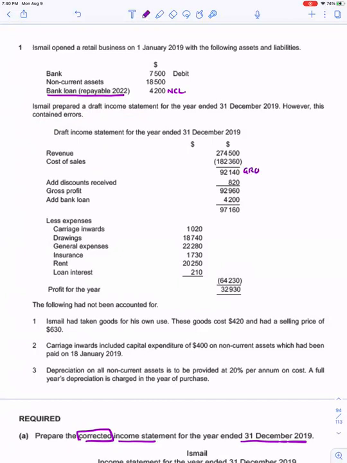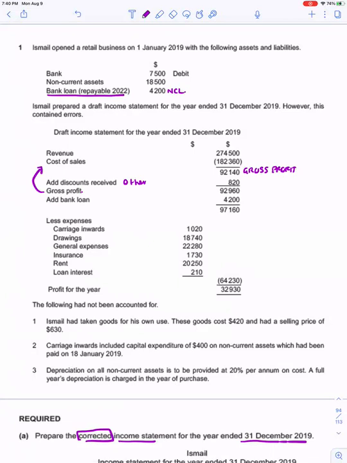I don't see anything wrong as of now in the revenue less cost of sales. Add discount received, this is the other income. And then they are giving me the gross profit. It means that after adding the discount received, they are giving me the gross profit, which is wrong. The gross profit should come above this. No problem. We will correct the income statement.